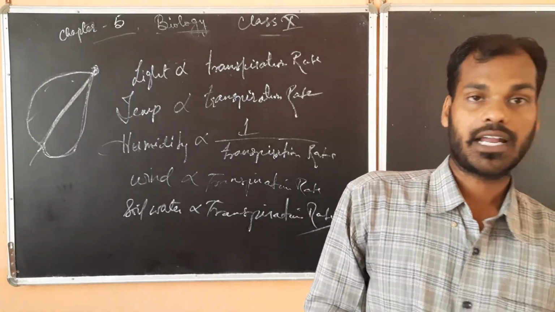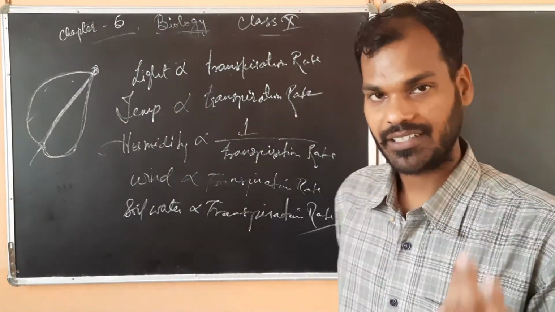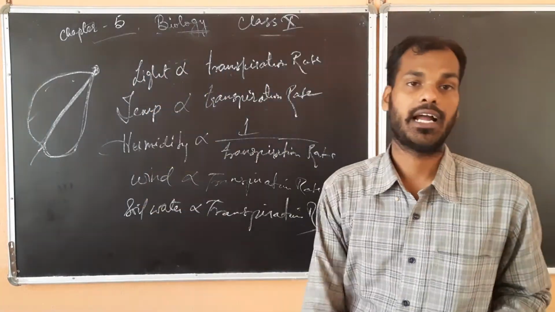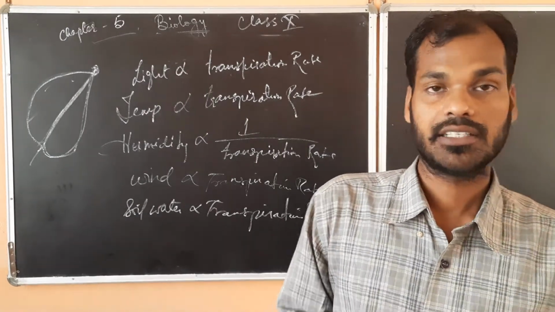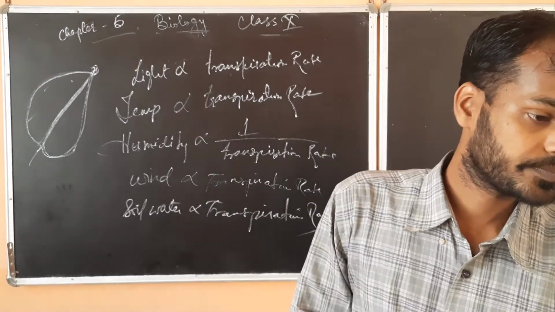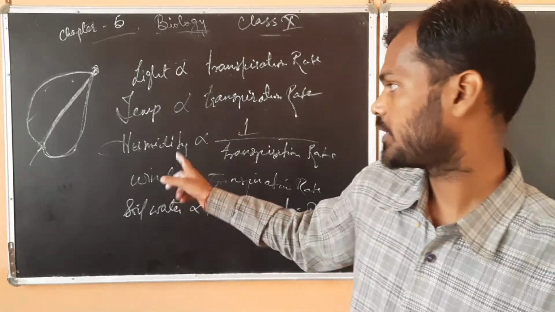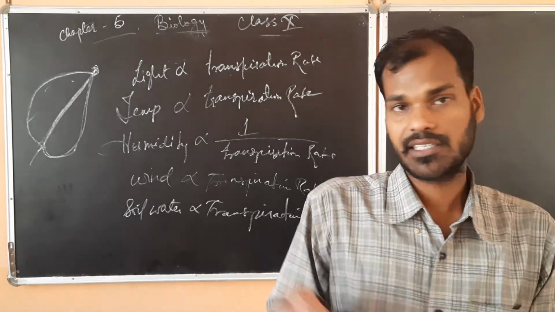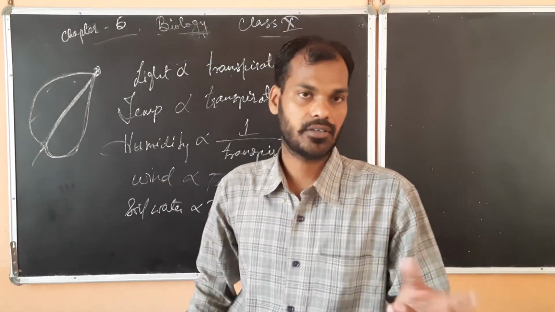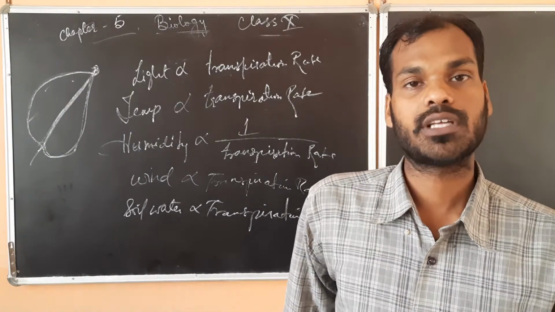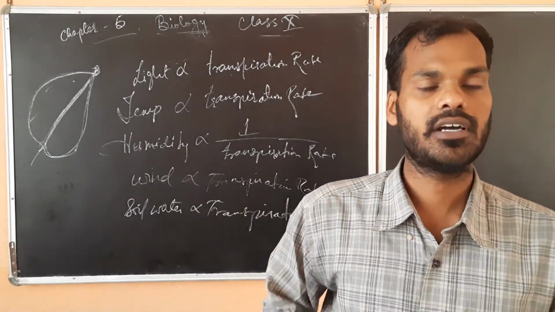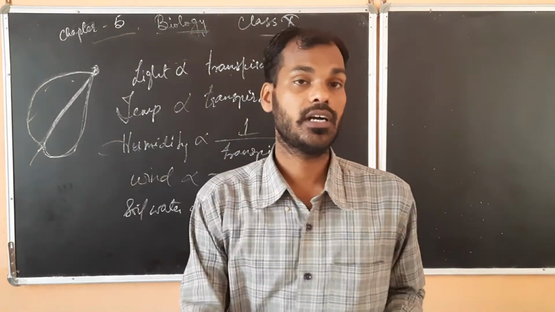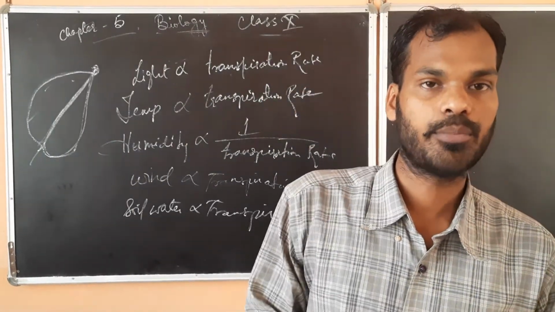Guttation generally occurs at night when the root pressure is more and the transpiration is less. That's why the guttation process occurs. The root pressure forces the water up the xylem, and transpiration is not there. As a result, the water coming through the xylem accumulates at the hydathodes at night, and then gives you the water droplets in the morning.